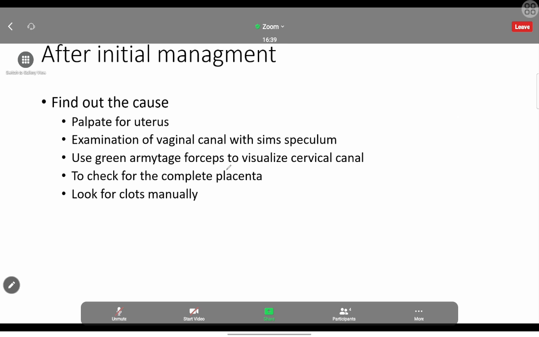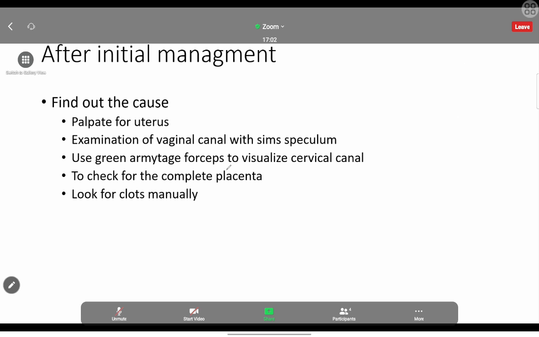After that, at the same time, we have to examine the placenta. We have to know the placenta should be complete. So for every cotyledon, we have to check whether the placenta is complete or whether something is missing. Then we have to do the manual examination, and we have to look for something within the uterus. That is the last one, looking for clots manually.